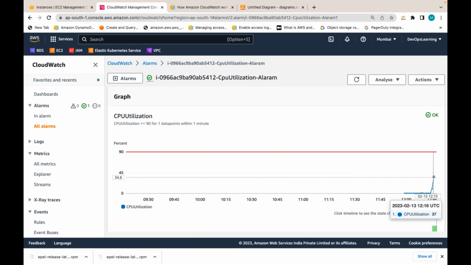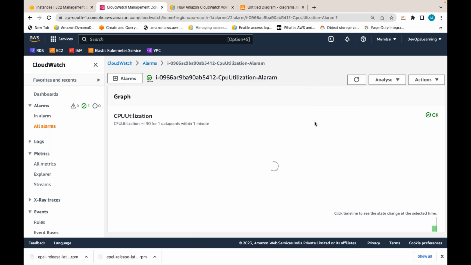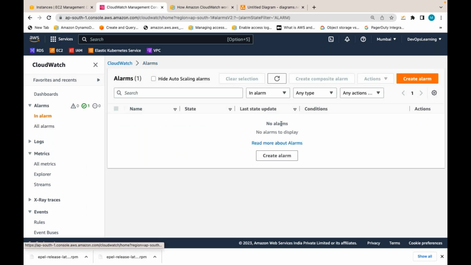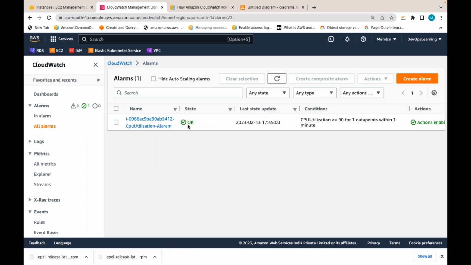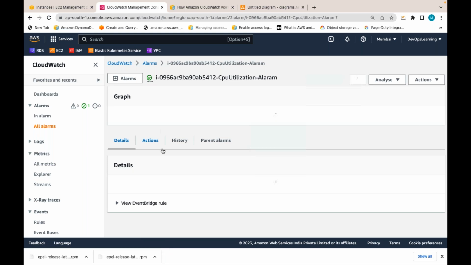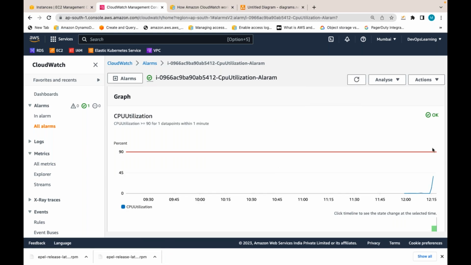It has started spiking up. Now 10%. If it goes above 90, you can see that the alarm, instead of OK state, will be in alarm state. The moment it goes above the threshold value, it will go to alarm state. Let's wait for some time, 1 minute.